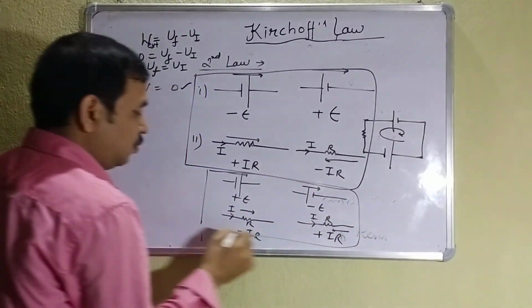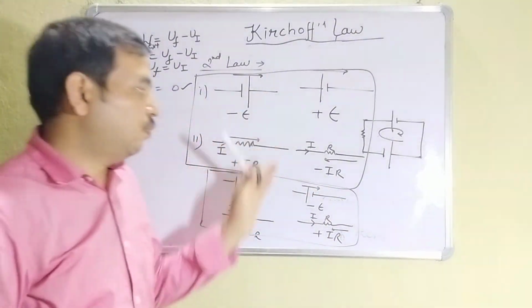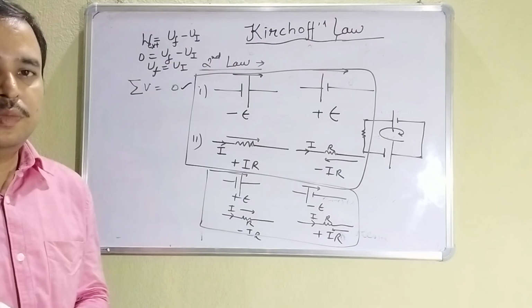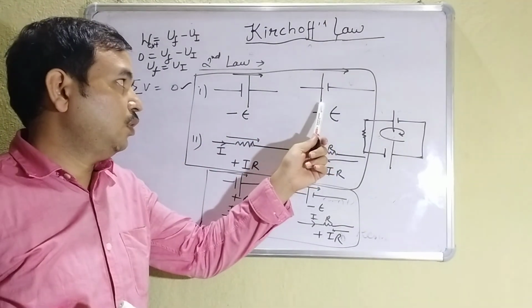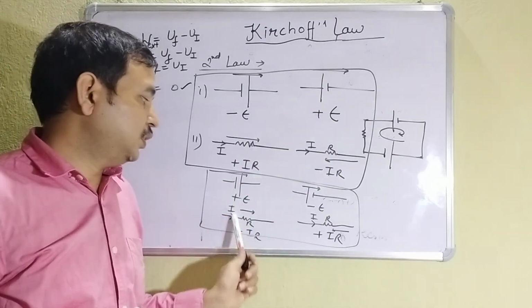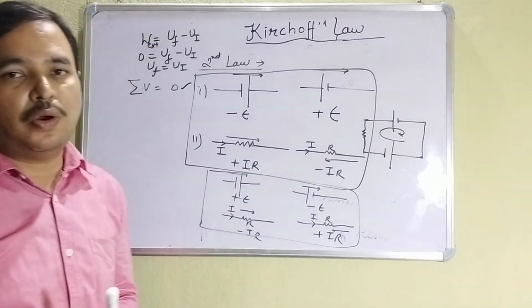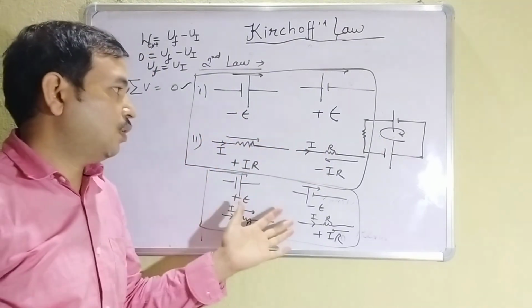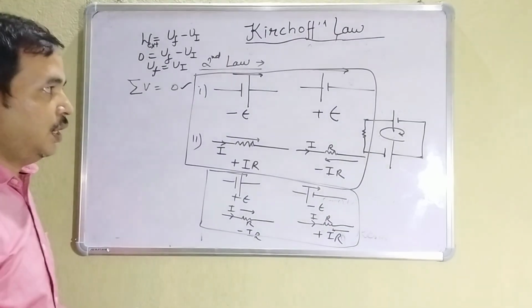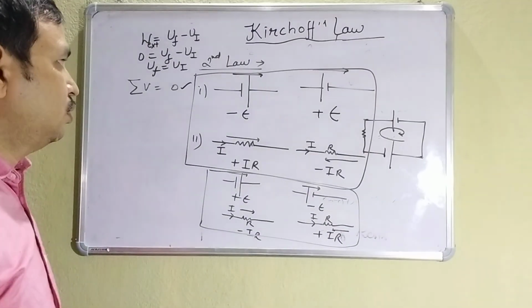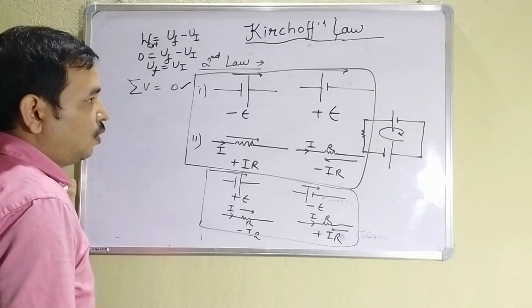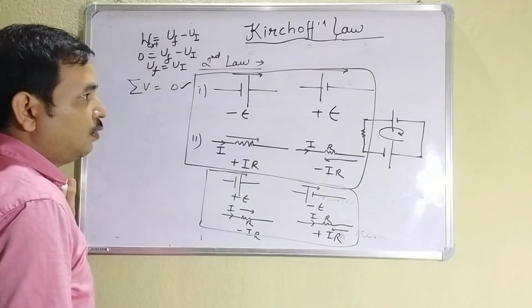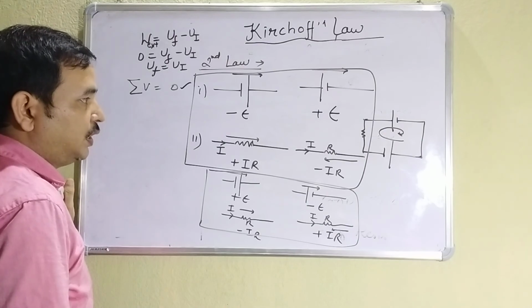So I have drawn two brackets and you have to follow only one of them. Don't follow half of them. If you follow this rule for this part and that rule for the other part, that will be wrong. Either you follow this one or this one. Clear? So that is about the rule of solving the questions of complicated circuits.